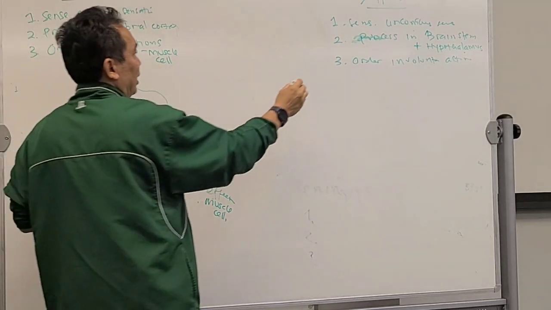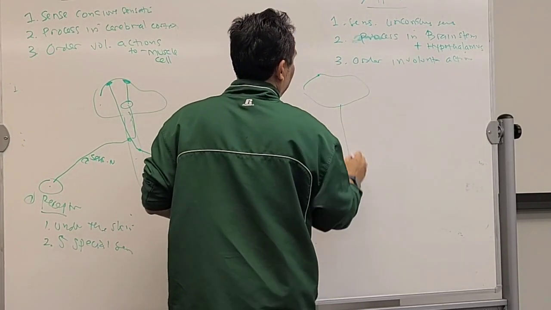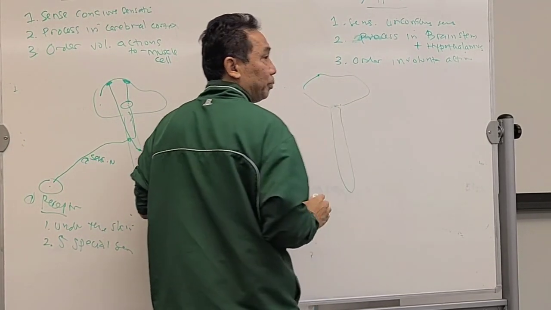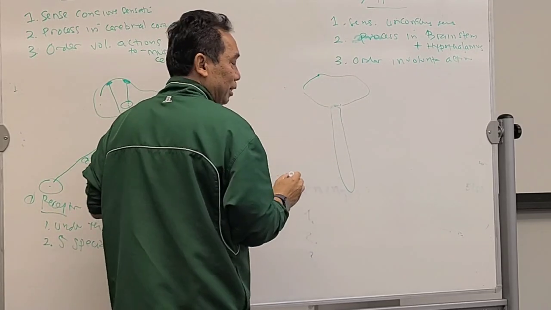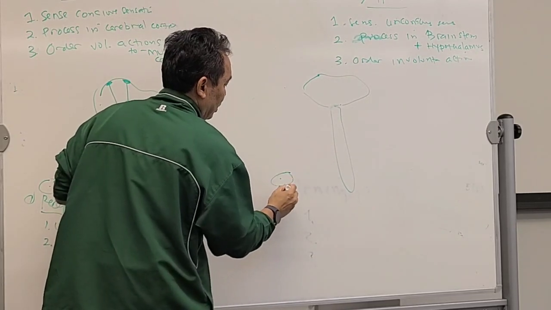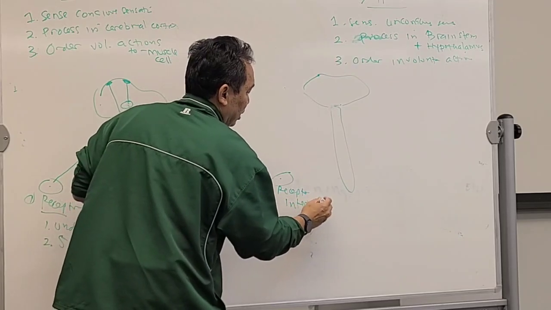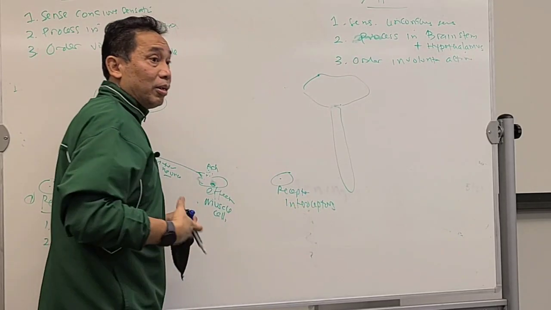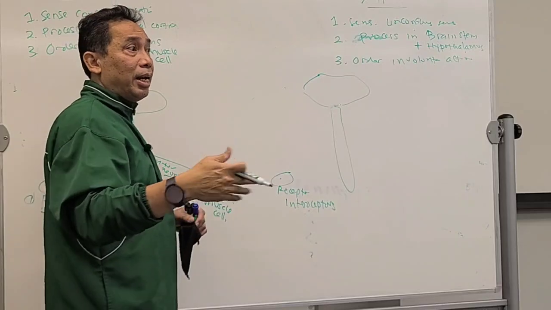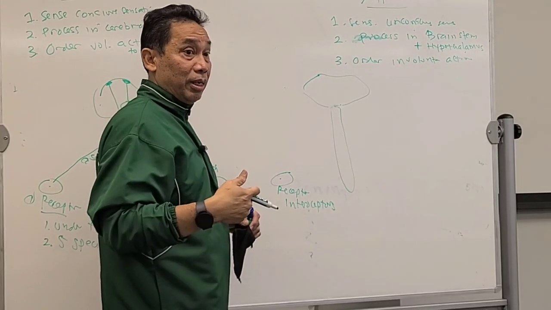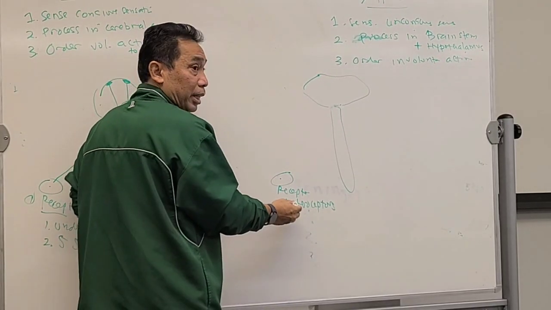Now look at this. I said this is brain. ANS. Receptor. Receptor is called the interoceptor, which is located in the visceral organs, like your kidney, your heart, your lungs, all the internal organs. The receptor is called the interoceptor.